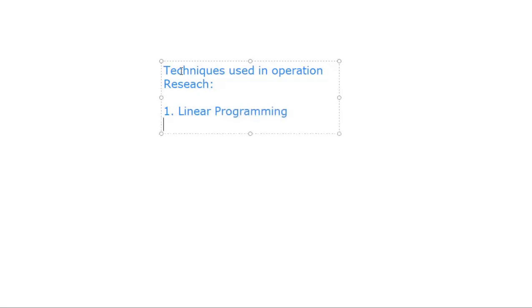Second is dynamic programming. Third one is queuing theory. Fourth one is inventory theory.